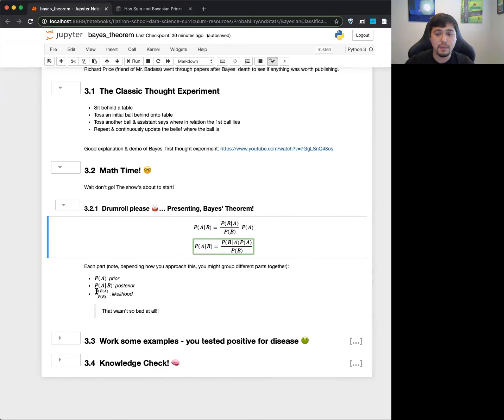And then you'll see P of B such that A divided by P of B. Sometimes we separate that out, and that's kind of like the likelihood. And likelihood is kind of like probability, but likelihood is kind of like saying the probability of our probabilities, if that makes sense. Like, what are the chances of our probability being correct, essentially? That's what this represents. So if you just have this equation and fill in the different parts, it's actually quite easy.